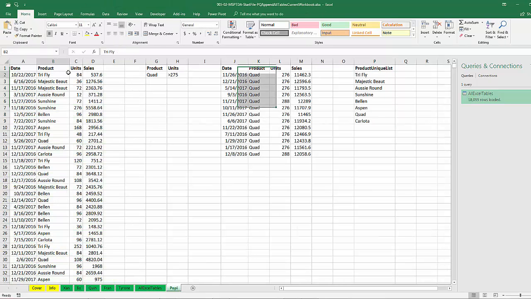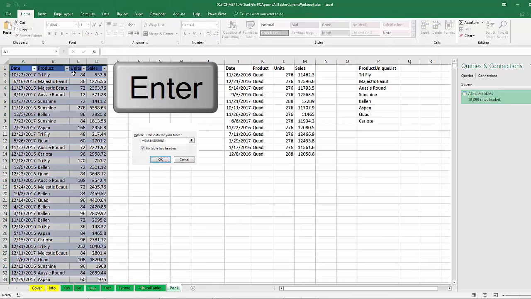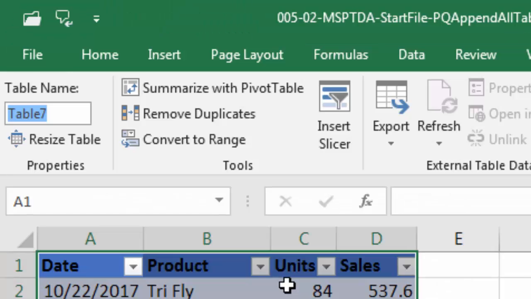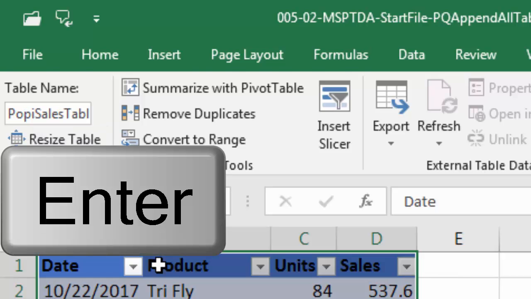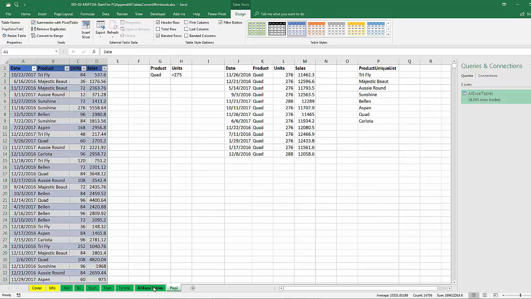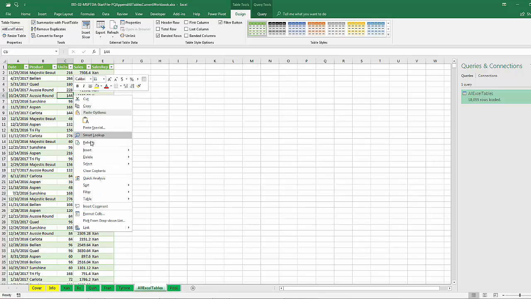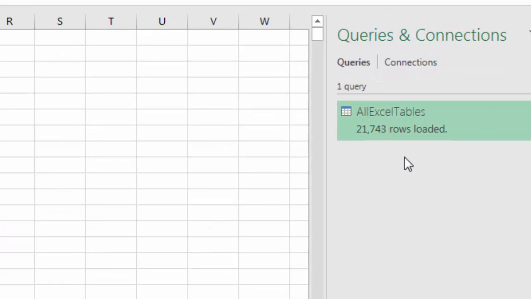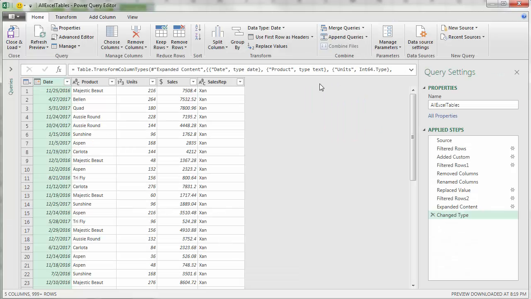Now I'm going to come over to Poppy. Control-T, enter. Alt-J-T-A. Poppy sales table. And remember, I better spell that right, and enter. Now I can come over to all Excel tables, right-click refresh. And there we go.